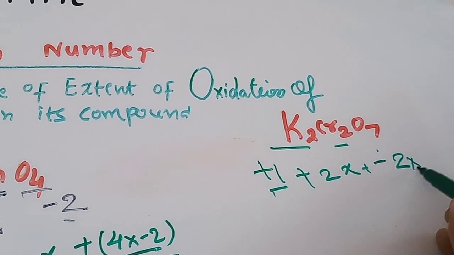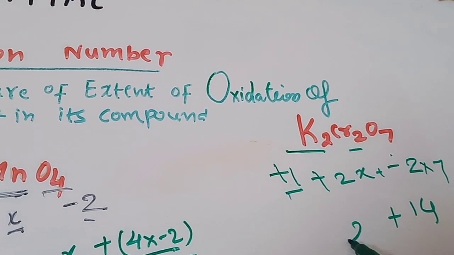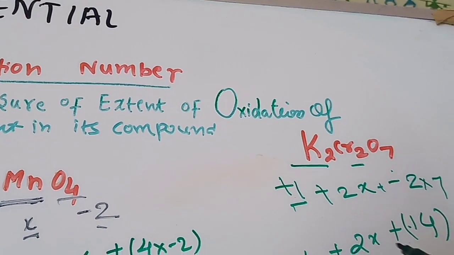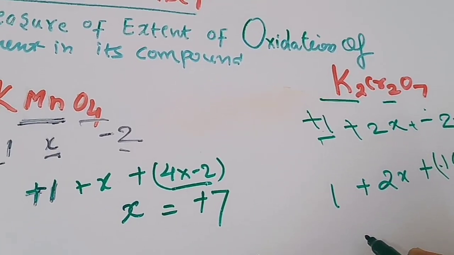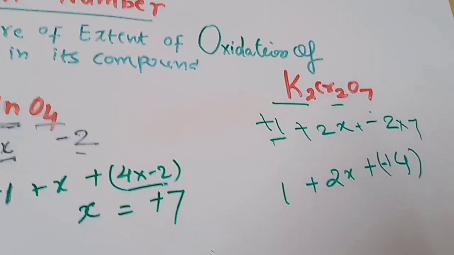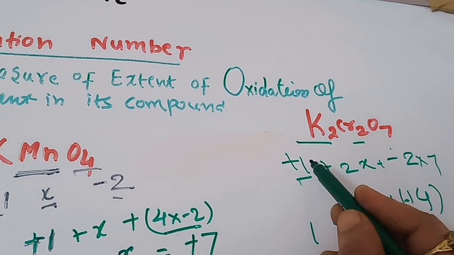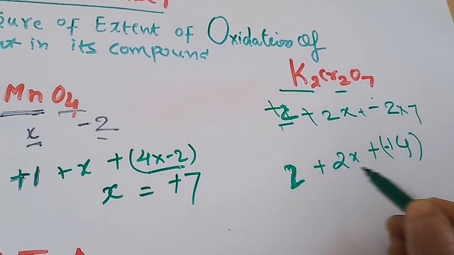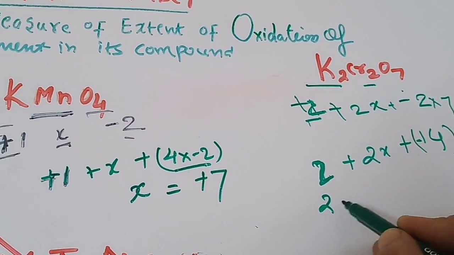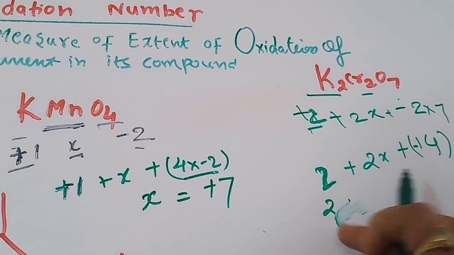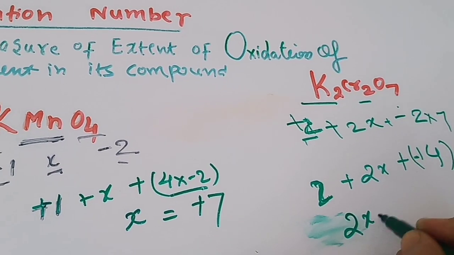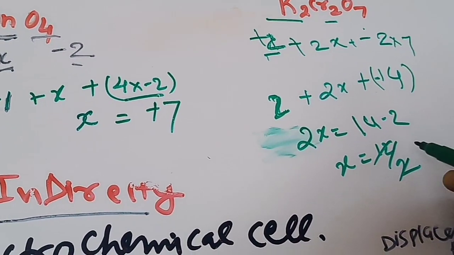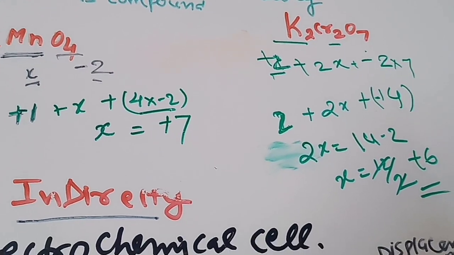So -2 into 7 gives -14, plus 2x plus 2 times 1. So 2x plus 2 minus 14 equals 0, so 2x is equal to 14 minus 2, so x is equal to 12 by 2, so we will get +6 for the chromium in K2Cr2O7.